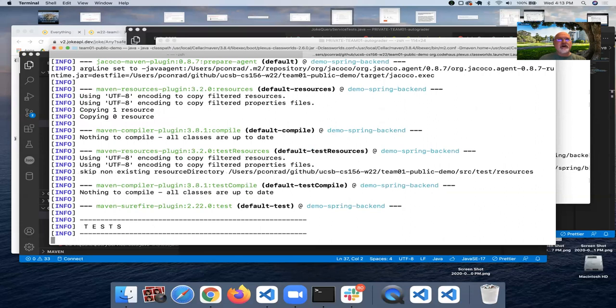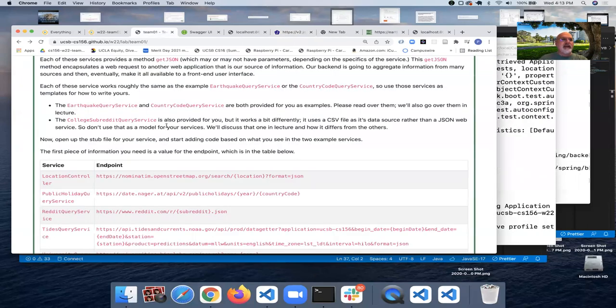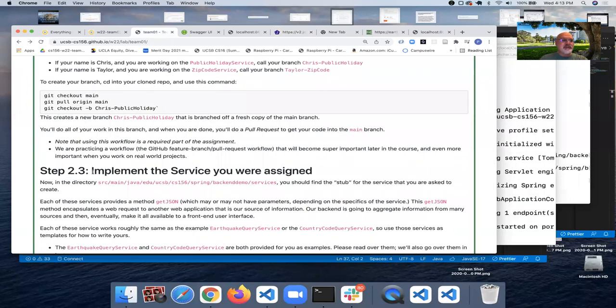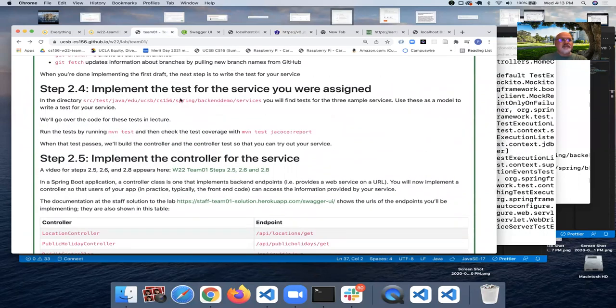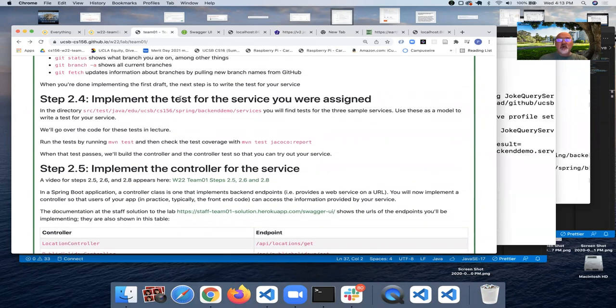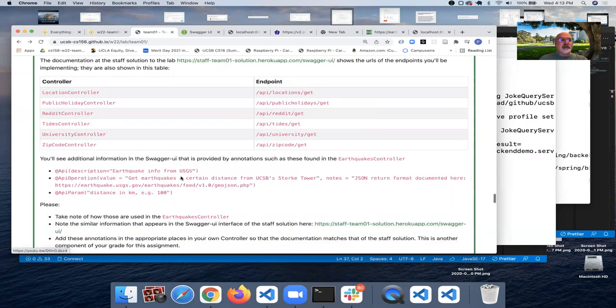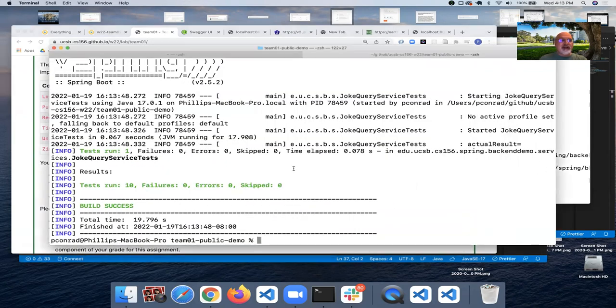But I will also, at this point, let's go back to the original assignment. And we implemented the service. So we did step 2.3. We implemented the test for the service. And at this point, we could just go on to step 2.5, implement the controller and implement the controller test. What I'm going to do instead, though, is go ahead and make a commit because we've got a service and we've got a test, and the tests are passing.